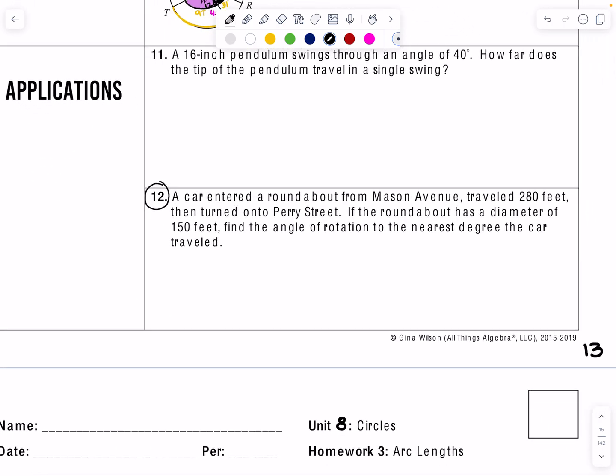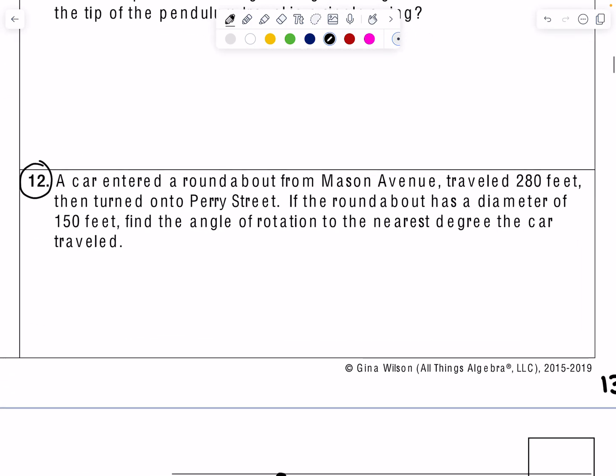And the last one we're going to do here is number 12. A car entered a roundabout from Mason Avenue, traveled 280 feet, then turned onto Perry Street. If the roundabout has a diameter of 150 feet, find the angle of rotation to the nearest degree the car traveled. Excuse me. So I'm going to go ahead and draw myself a little circle. If you don't know what a roundabout is, it's where cars, there's like street openings, and you kind of have to travel around and exit off on those. There's a few in Summerlin. If you've been there, I'm sure you have.